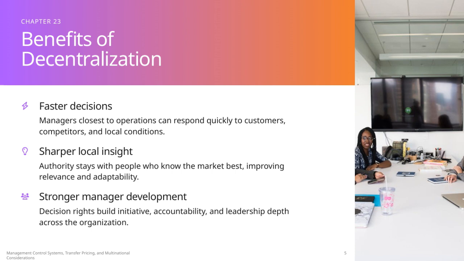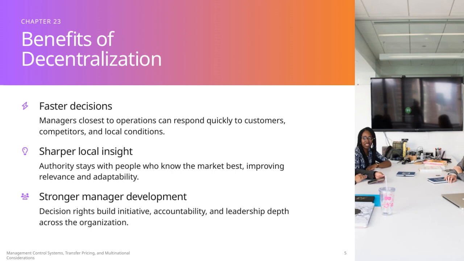Another benefit is sharper local insight. By keeping decision-making authority with the people who really understand the specific market, the organization can be more relevant and adaptable to regional needs. This means strategies are tailored more effectively, which often leads to better results. Additionally, decentralization supports stronger manager development.